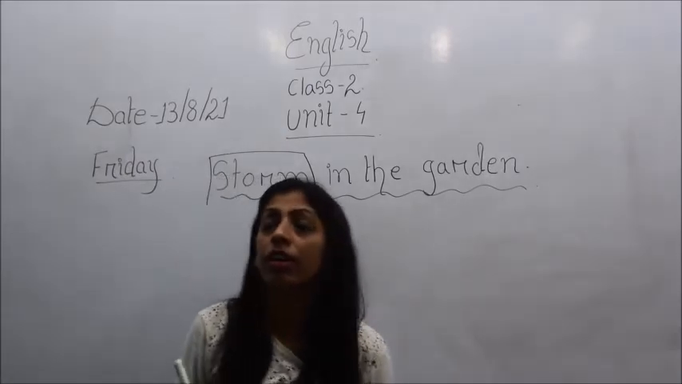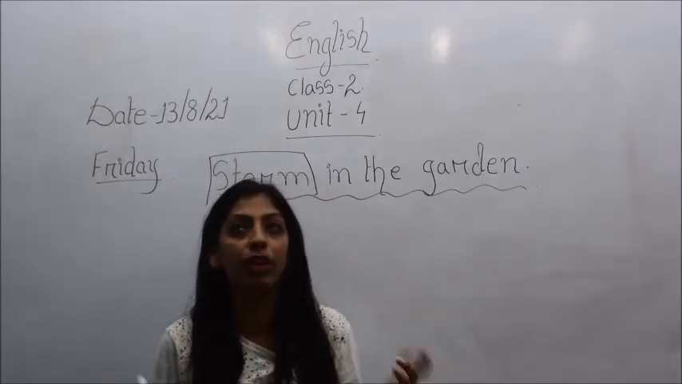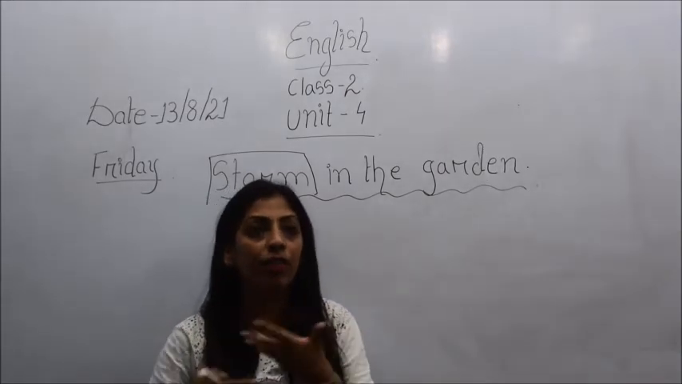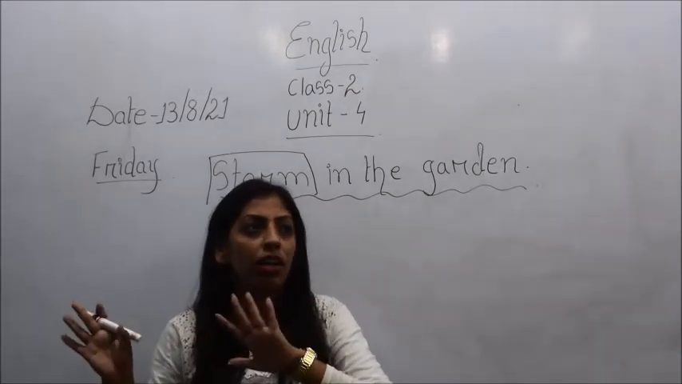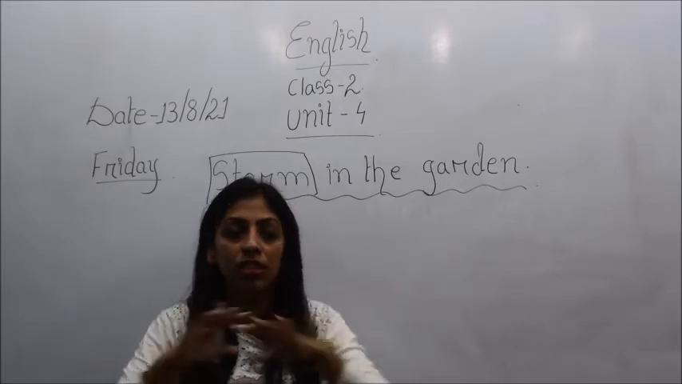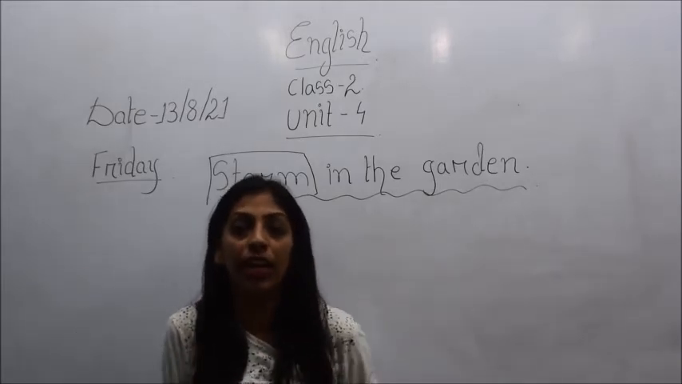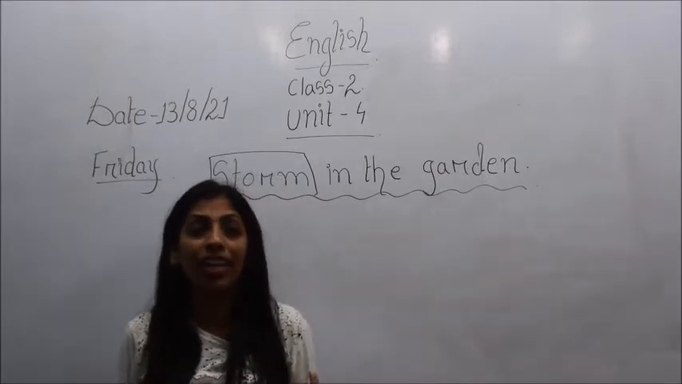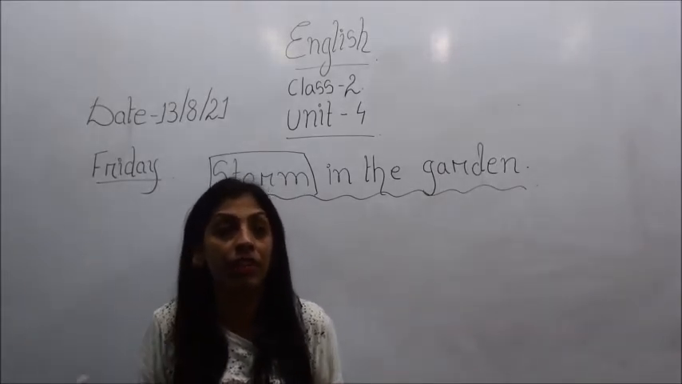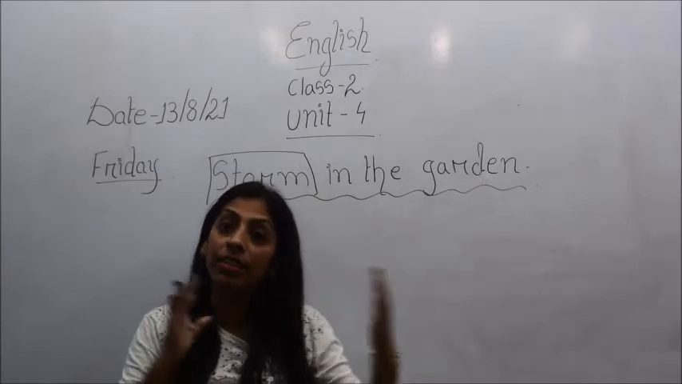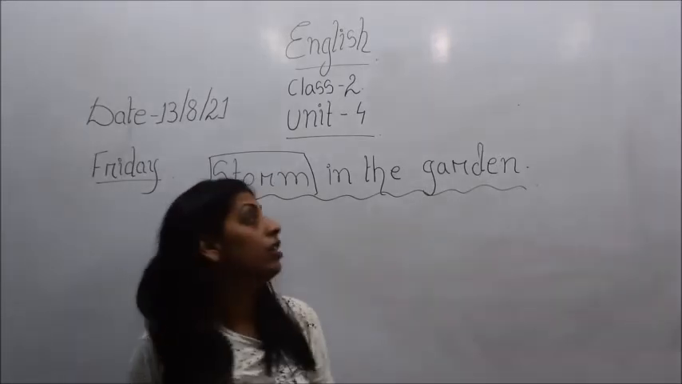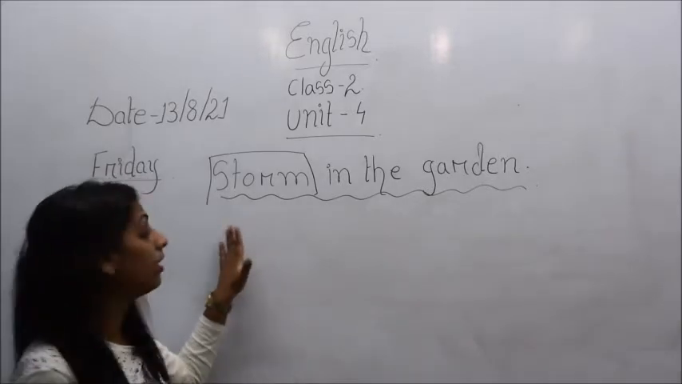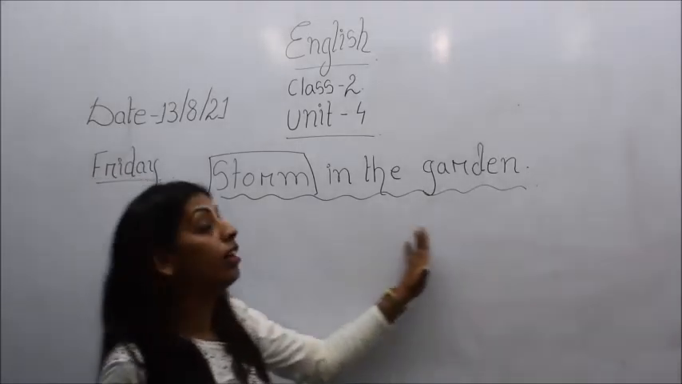You might have seen, children, whenever it is about to rain, how the weather becomes. The black clouds spread all over, a strong wind is blowing, and the sound of thunder and lightning occurs. That is called a storm, okay. So in this story the title is Storm in the Garden, okay.